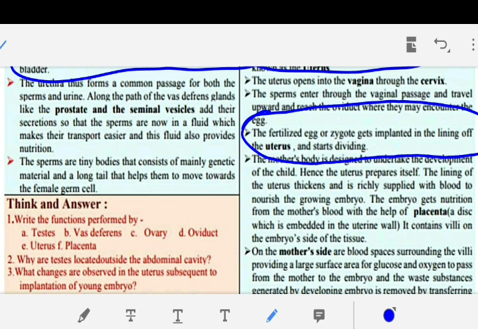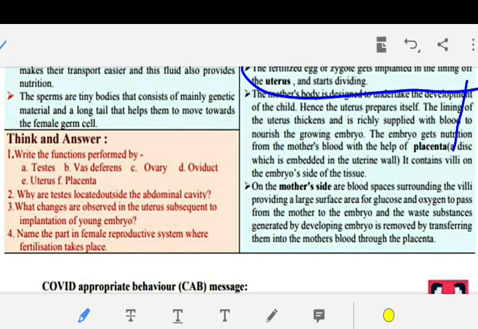Placenta function. The embryo gets, यहाँ से लिख लीजिए आप. The embryo gets nutrition from the mother's blood, ये पूरा लिख लीजिए यहाँ से. With the help of placenta, a disc which is embedded, यहाँ तक लिख लीजिए. Which is embedded in the uterine wall, it contains villi on the embryo side of the tissue. Placenta हो गया. अब हम क्वेश्चन नंबर सेकंड देखते हैं.